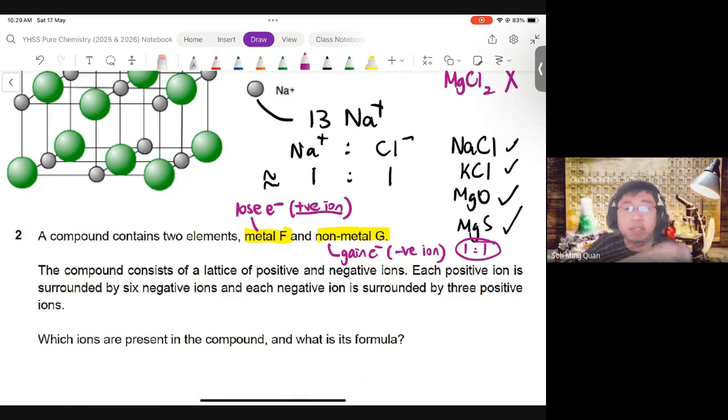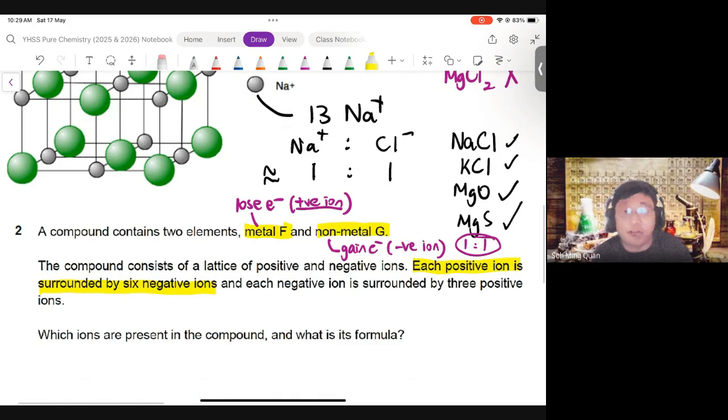Of course, you are told this is a lattice of positive and negative ions, a giant ionic lattice. It's an ionic compound, metal and non-metal. The next part is to highlight numbers. Each positive ion, meaning one positive ion, is surrounded by 6 negative ions. Whereas each negative ion is surrounded by 3 positive ions.